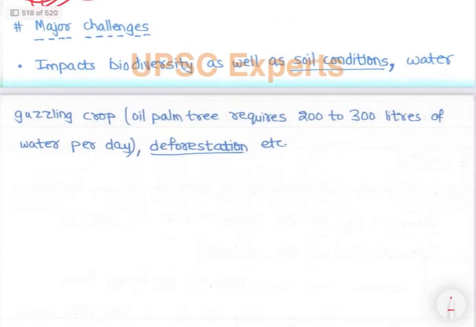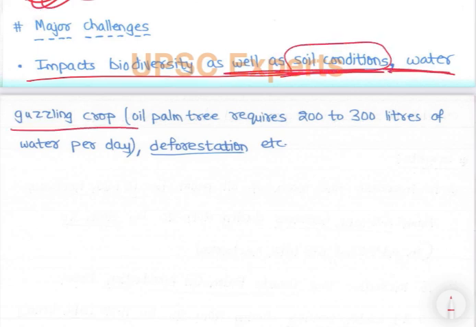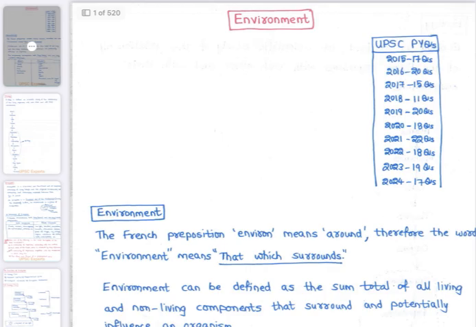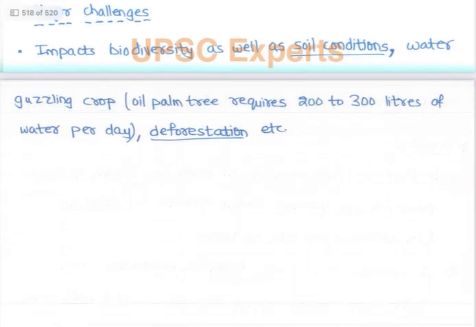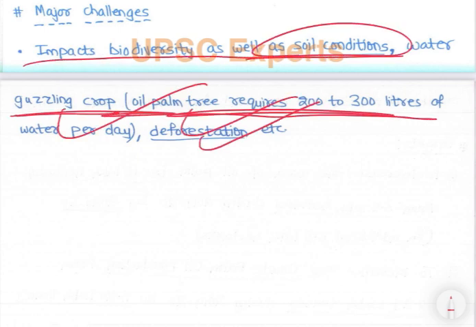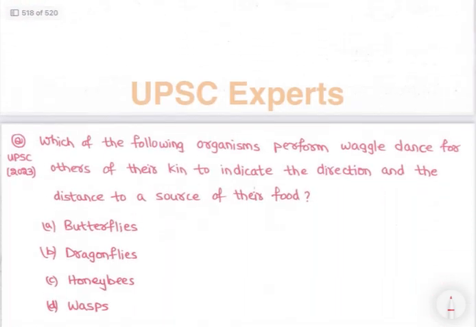Then major challenges are impacts on biodiversity as well as soil conditions. Then water guzzling crop. Oil palm trees require a lot of water. Right? Water guzzling crop, deforestation, right? Etc. Soil conditions. So that is with respect to palm oil. Again, palm oil is very important, right? So now let's see next.